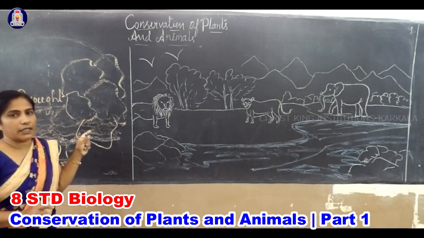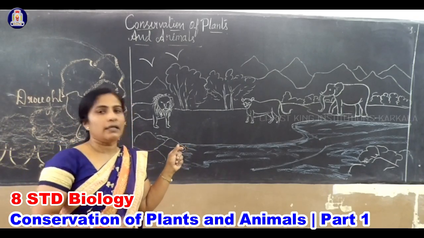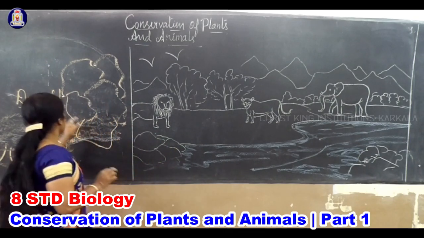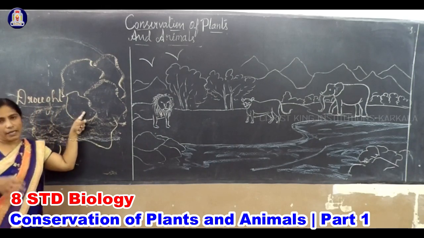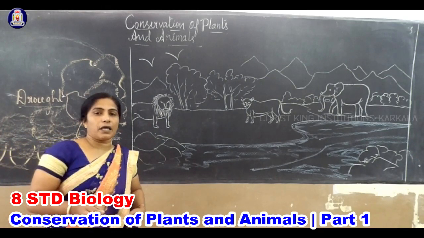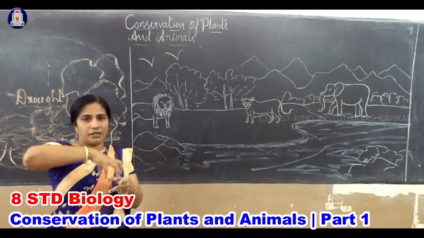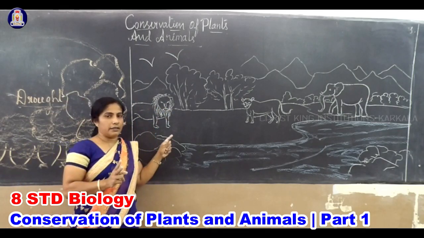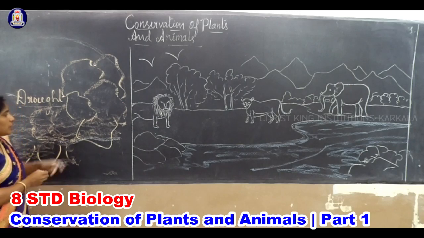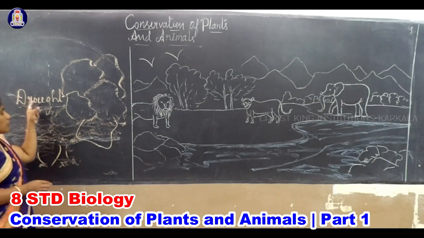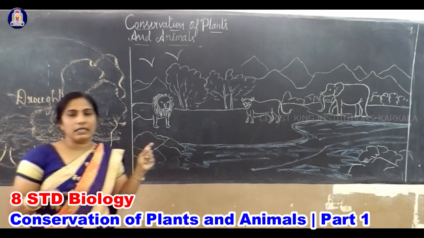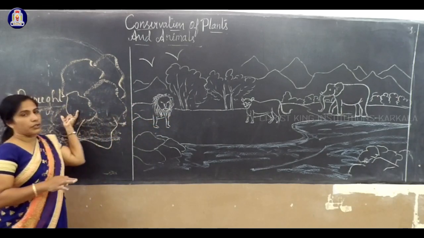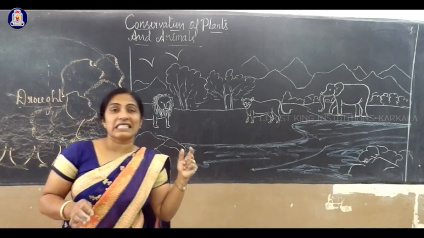Which are the two terms we have studied? Deforestation: clearing forest area and making it open land for different activities. Second, drought: if I remove the plants, carbon dioxide will be more and will trap the high heat from the earth's surface, and the increase in temperature may affect the rainfall. The topmost layer of the soil becomes like barren land. This is nothing but drought. These are the two terms we have studied, deforestation and drought. Next we will study desertification.